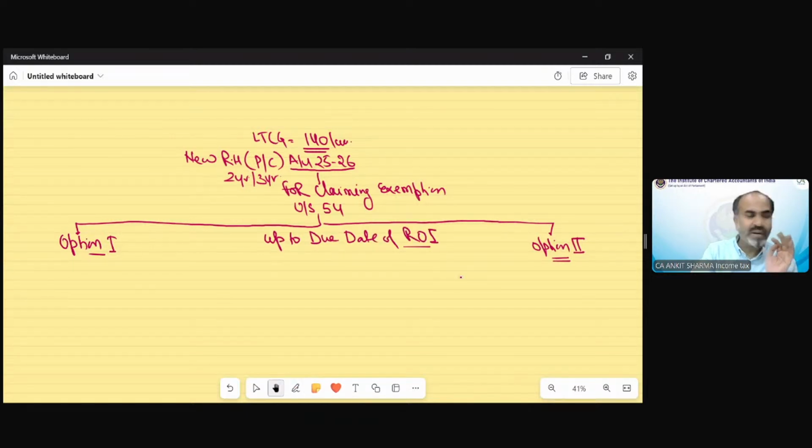What are the return of income filing dates? What is the process of filing return of income, etc.? That is going to be discussed in chapter number 8, I guess unit number 8, that is filing of return. So how we need to file our return, etc., that is going to be discussed in detail in unit number 8. But for the time being, let me tell you what are the dates for return filing.